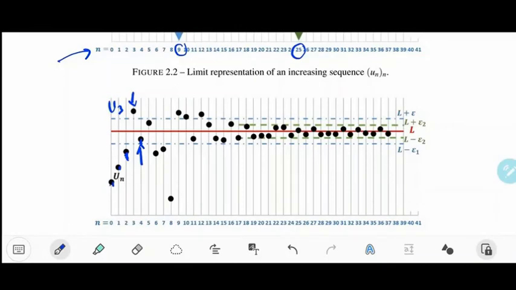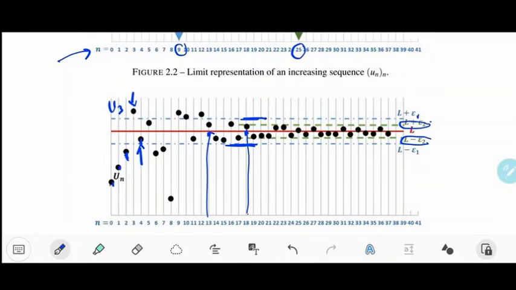But it's also verifying the limit concept, because if you take an interval L minus epsilon 1, L plus epsilon 1, you can find that from the index 13 and upwards, all the elements are inside L minus epsilon 1, L plus epsilon 1. So this is epsilon 1 here. Okay, and if you take a smaller interval, L minus epsilon 2, L plus epsilon 2, you will find that from the index 18 or even 17, all the elements are inside L minus epsilon 2, L plus epsilon 2. So it can be like this.